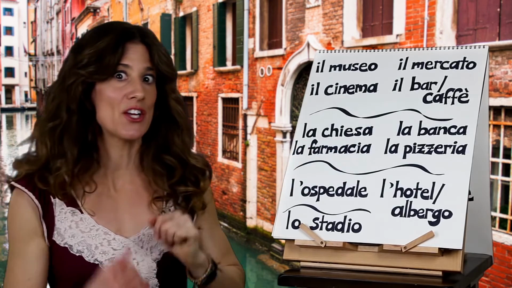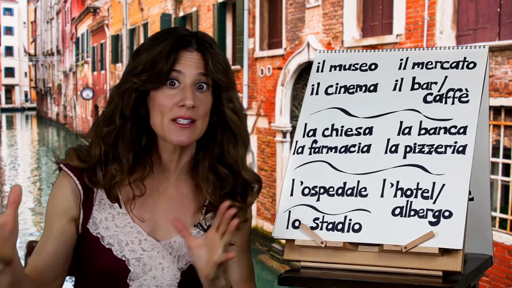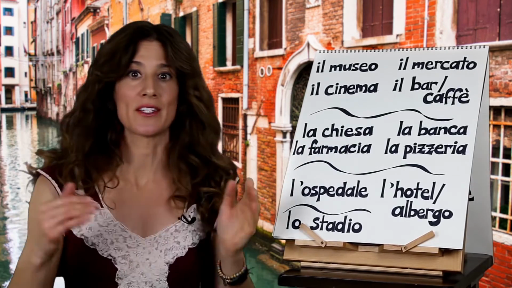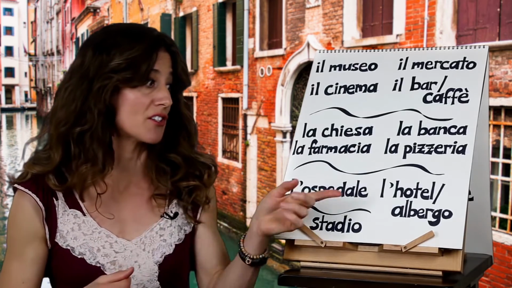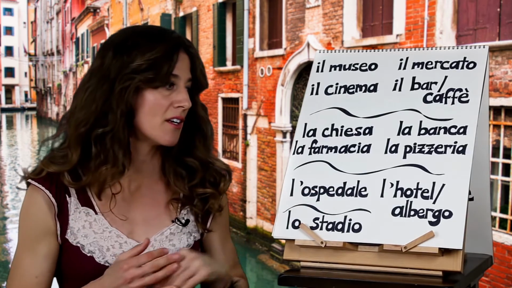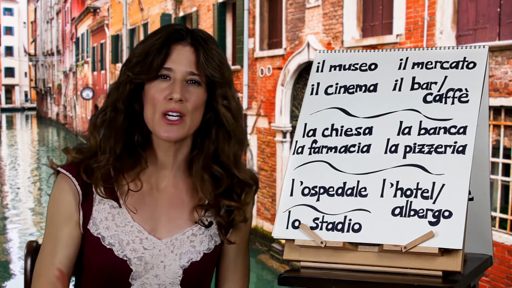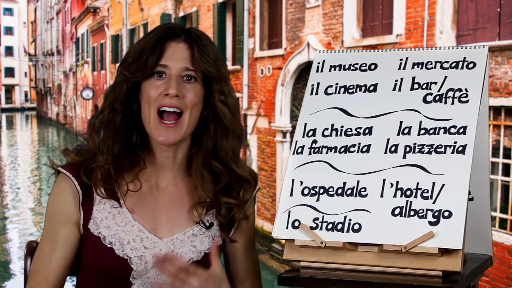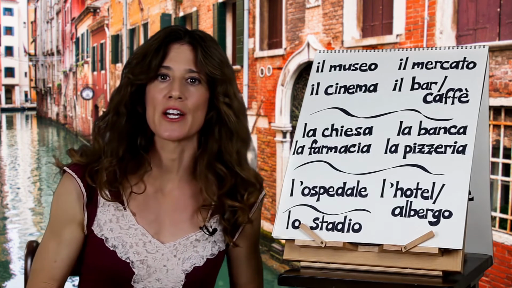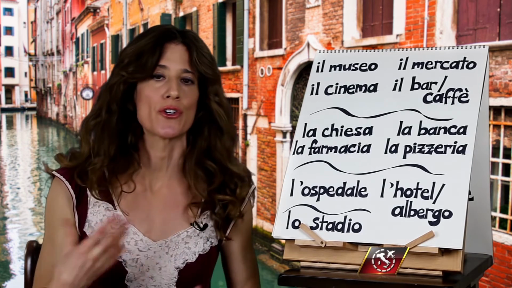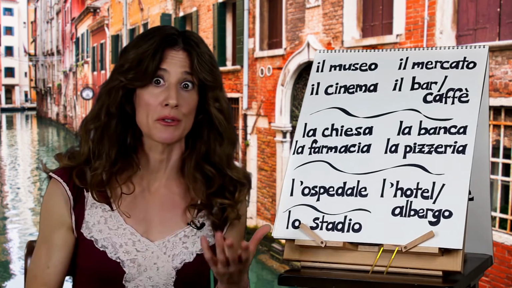Usually if it ends in A, you can look at it and say, oh, that's feminine, singular. If it ends in O, that's masculine, singular. Also, if it ends in a consonant, you know that's masculine. This one's a tricky one because it ends in an E. So if you see a word that ends in an E, with time, with studying and with familiarity, you'll learn what the gender is, whether it's feminine, masculine, plural, singular.